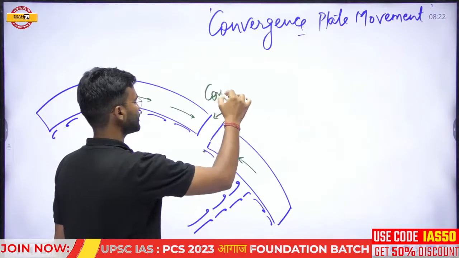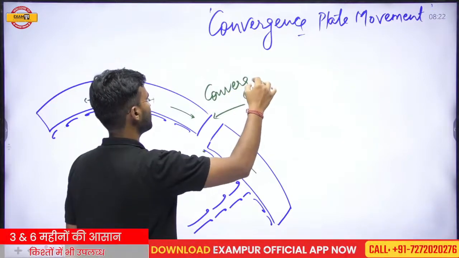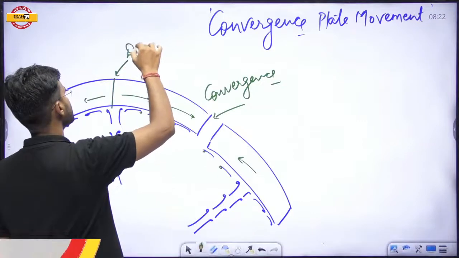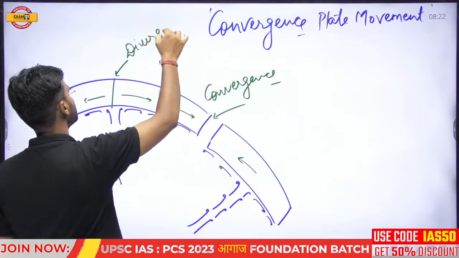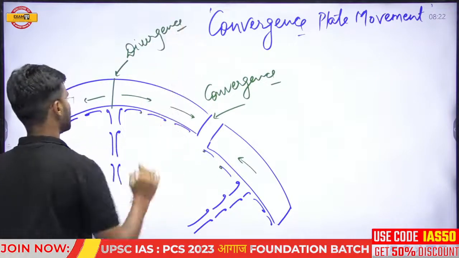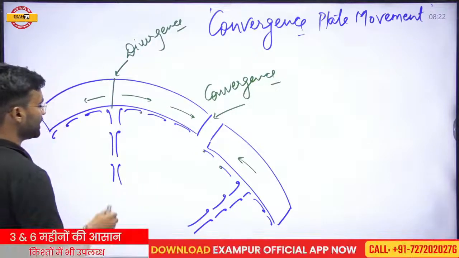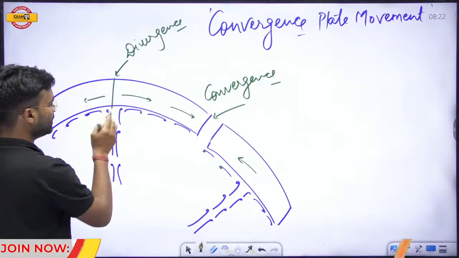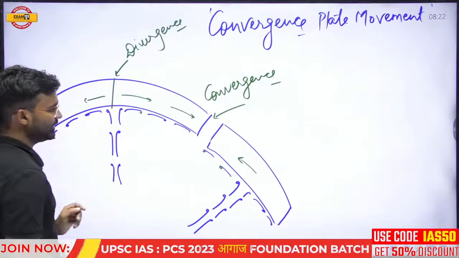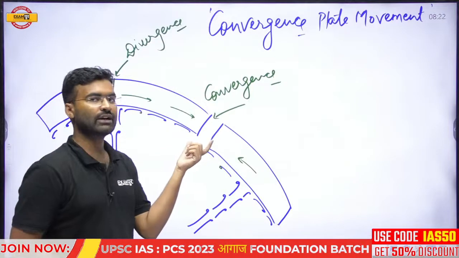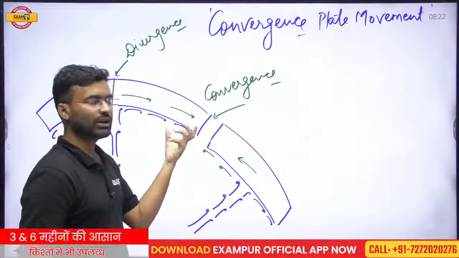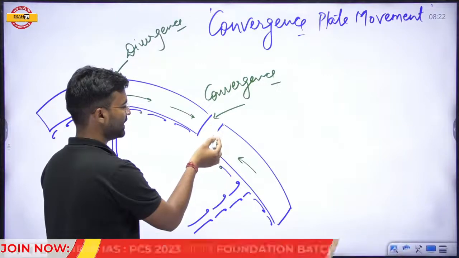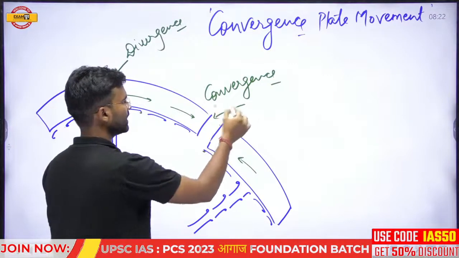So in this situation a convergence is taking place, and in this situation a divergence is taking place. So for the divergence, the convectional current hits the crustal part and disperses here, and in this region the convectional currents start to converge, and when they converge, this type of plate movement takes place, that is the convergence.